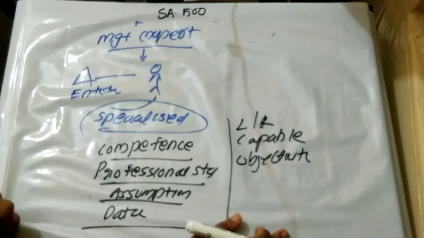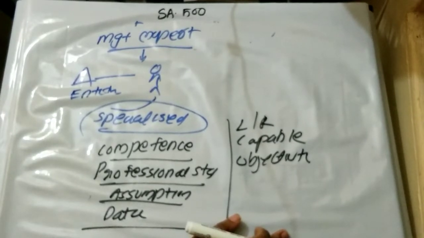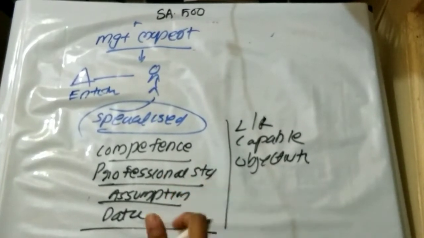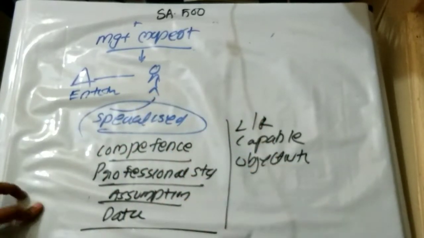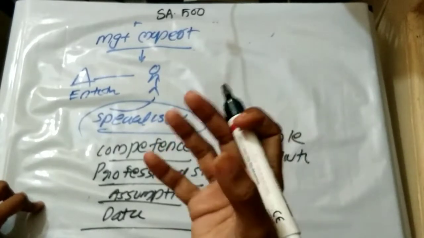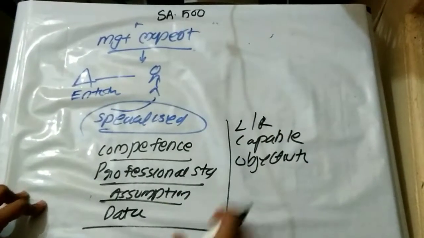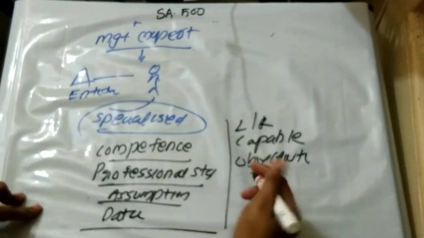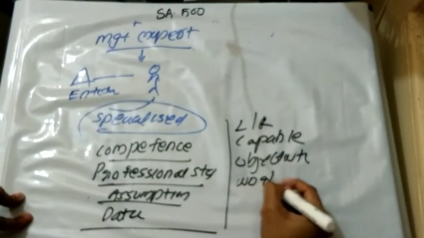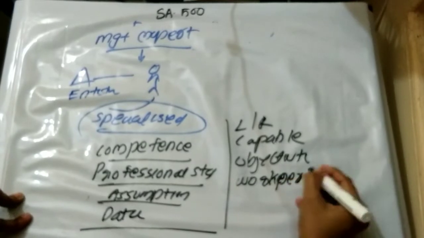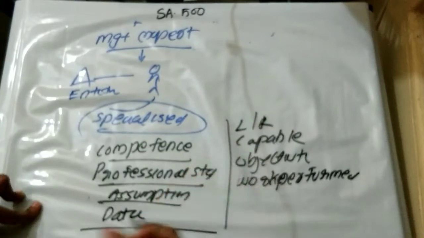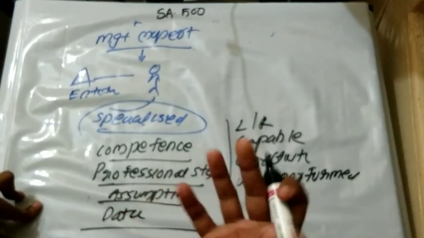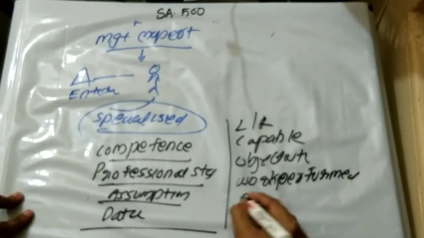An expert appointed by the management may not have that much integrity, but the auditor may determine whether they are performing their task straightforwardly and honestly, etc. Then capability, the work performed by them: whether they are performing work in which they have expertise, enough knowledge and skill.